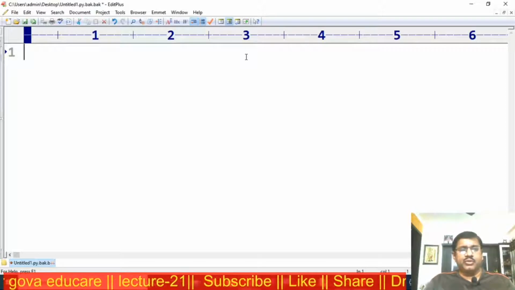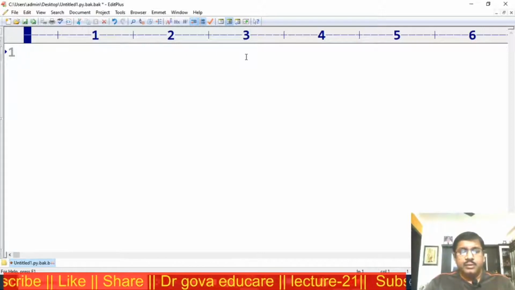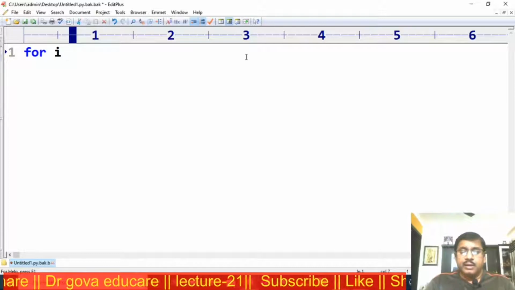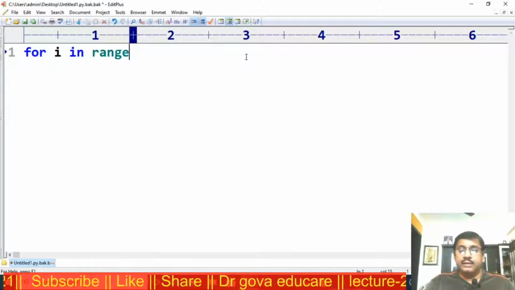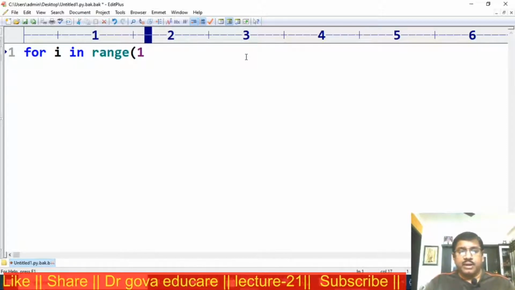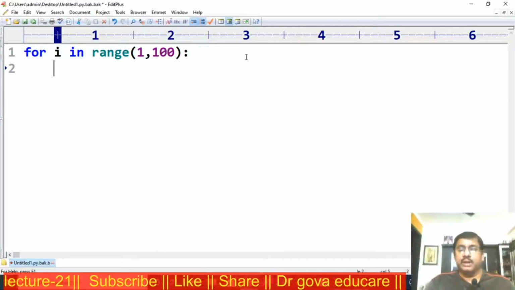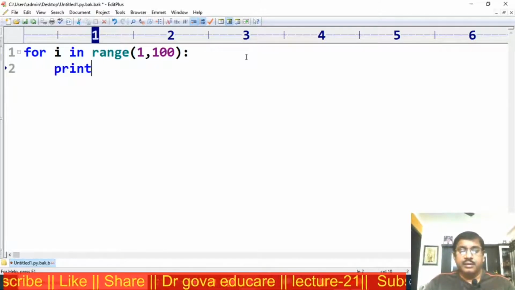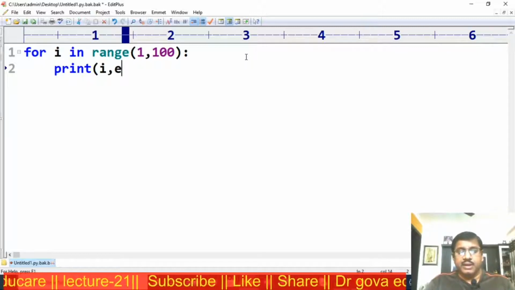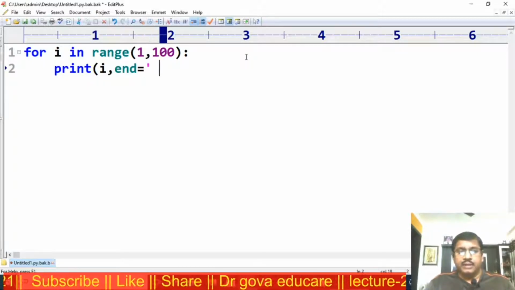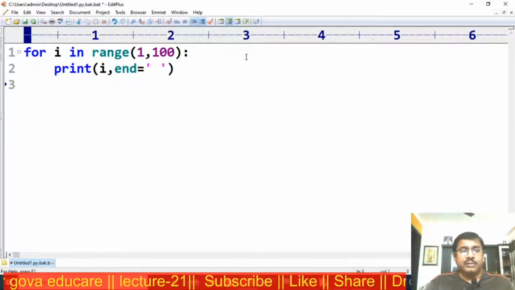From 1 to 100, I am using the range. for i in range(1, 100): print(i, end=" "). In the same line I am using the end attribute, so after displaying all the numbers, the control cursor goes to the new line, print new line.